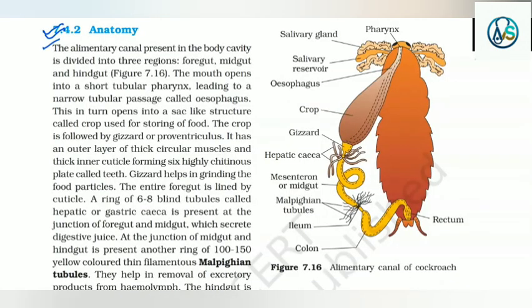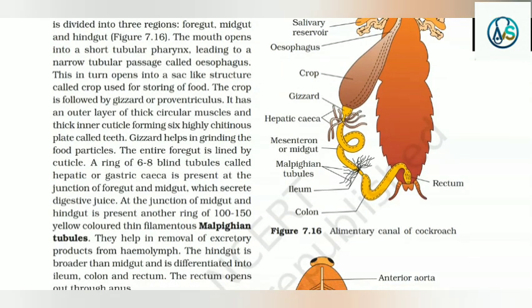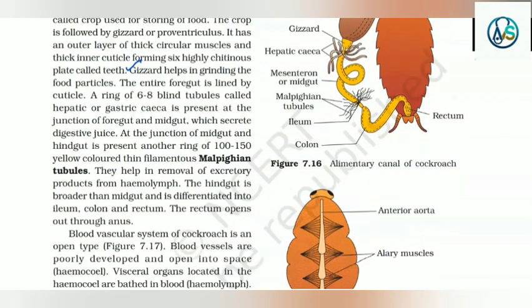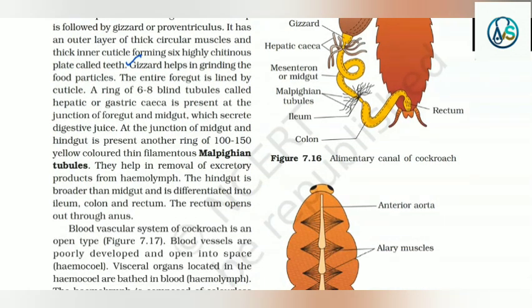7.4.2 Anatomy. The alimentary canal present in the body cavity is divided into three regions: foregut, midgut, and hindgut. The mouth opens into a short tubular pharynx leading to a narrow tubular passage called esophagus. This in turn opens into a sac-like structure called crop, used for storing food. The crop is followed by the gizzard or proventriculus. It has an outer layer of thick circular muscles and a thick inner cuticle forming 6 highly chitinous plates called teeth. The gizzard helps in grinding the food particles. The entire foregut is lined by cuticle.